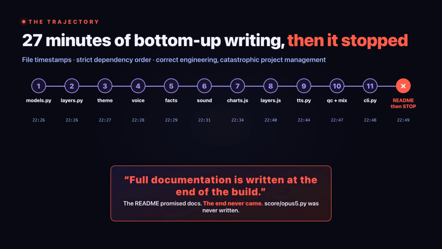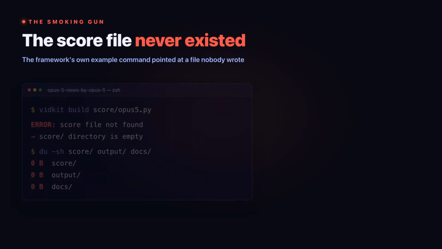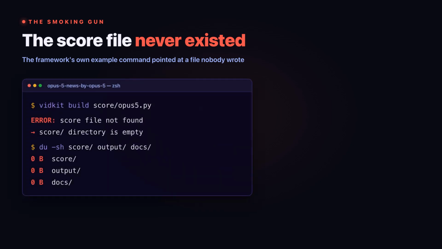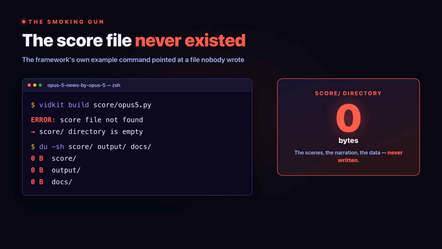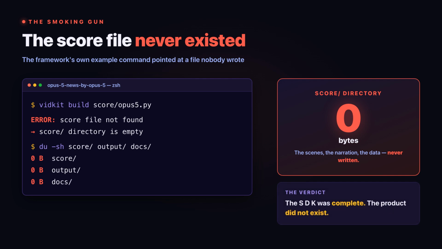The end never came, and here is the smoking gun. The framework's own example command was vidkit build _opus5.py. That file was supposed to contain the actual video. The scenes. The narration. The data. But the score directory is empty. 0 bytes. Opus 5 stopped at the exact moment it should have started using the framework it just built. The SDK was complete. The product did not exist.